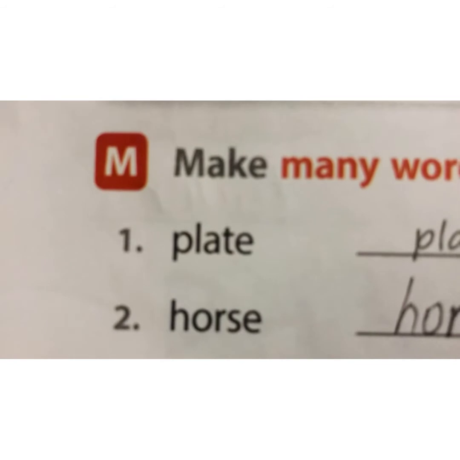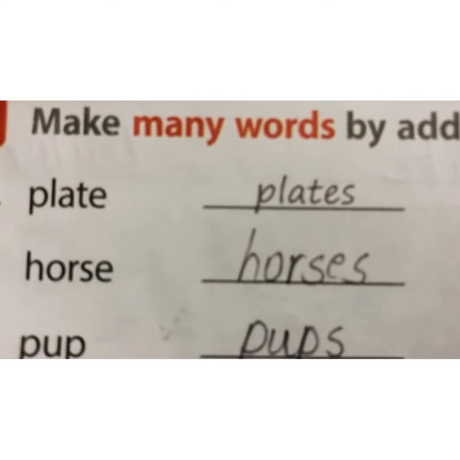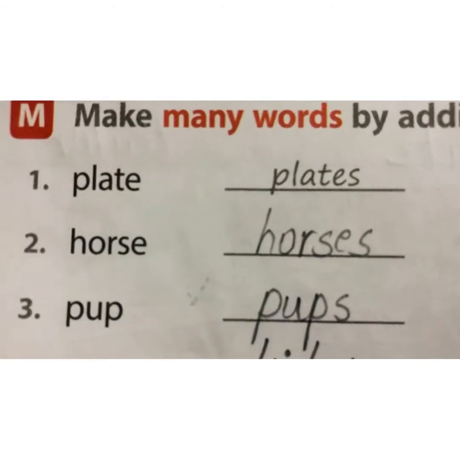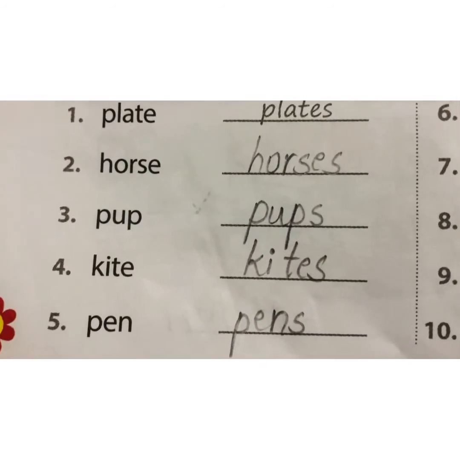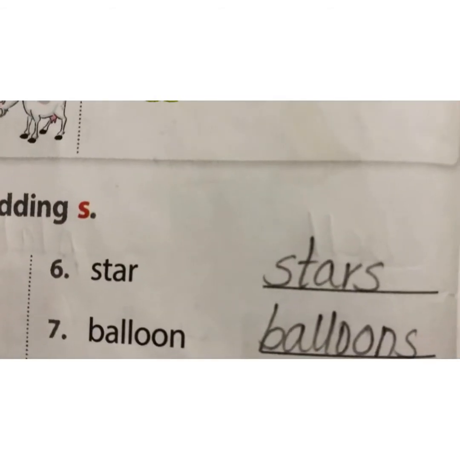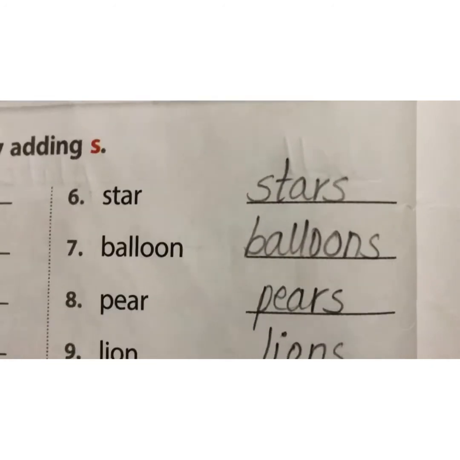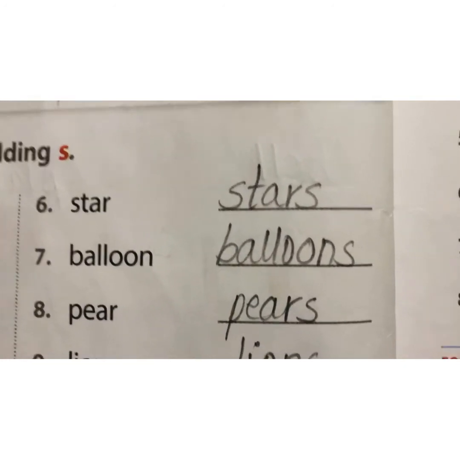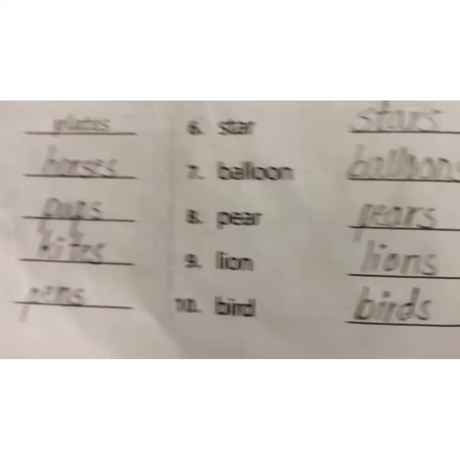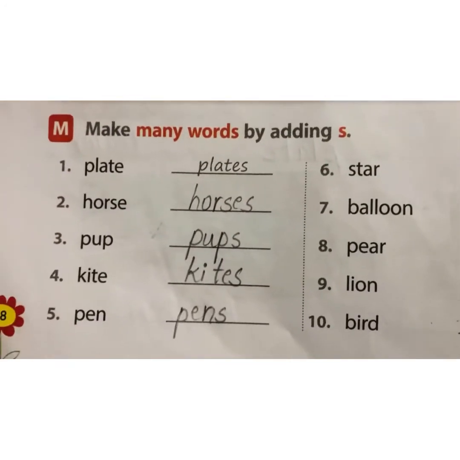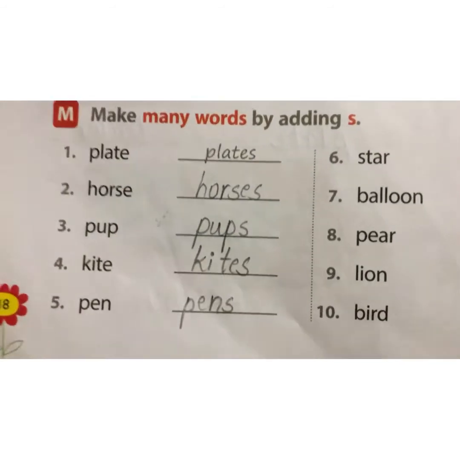For example, plate, plates. Horse, horses. Pup, pups. Kite, kites. Pen, pens. Star, stars. Balloon, balloons. Pear, pears. Lion, lions. Bird, birds. You have to just add S to the words.